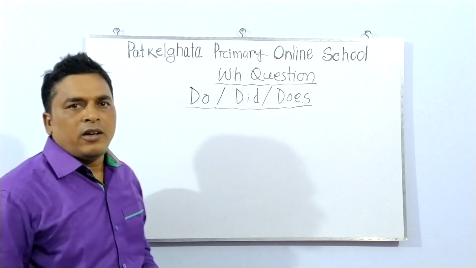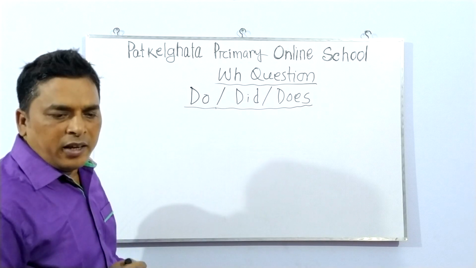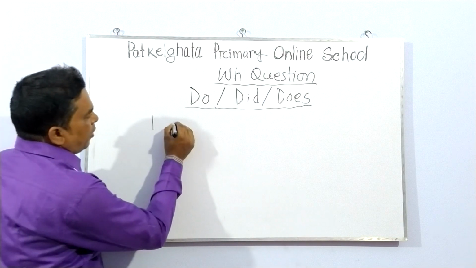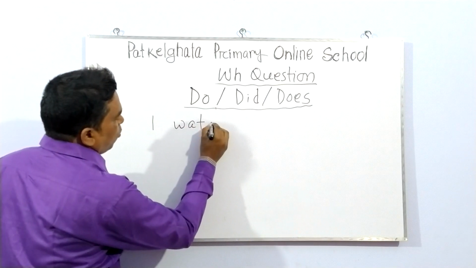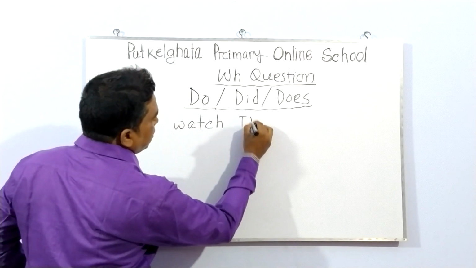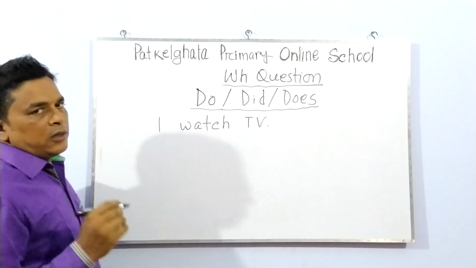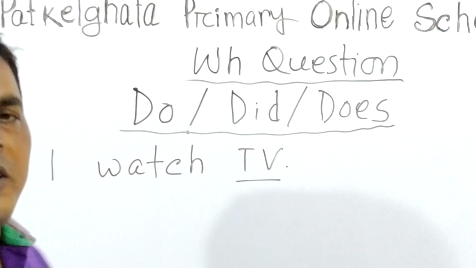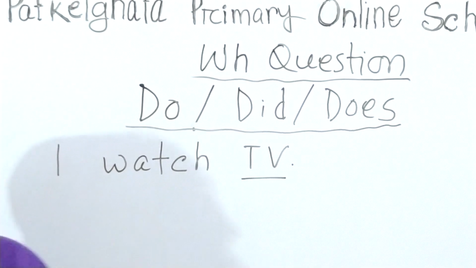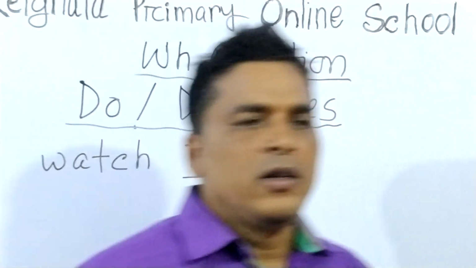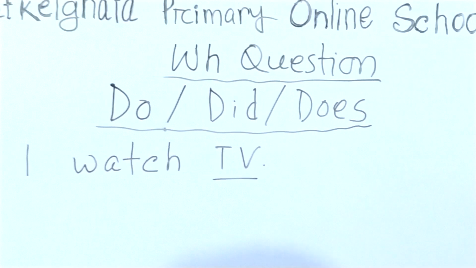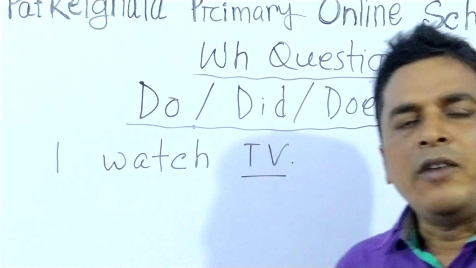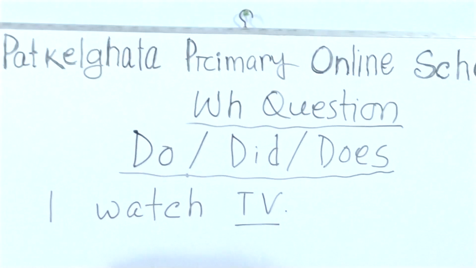So at first I write a sentence. Suppose, I watch TV, and the underlined word is TV. So at first we think, I watch TV. What will be the WH question? If it is TV, at first we use what.